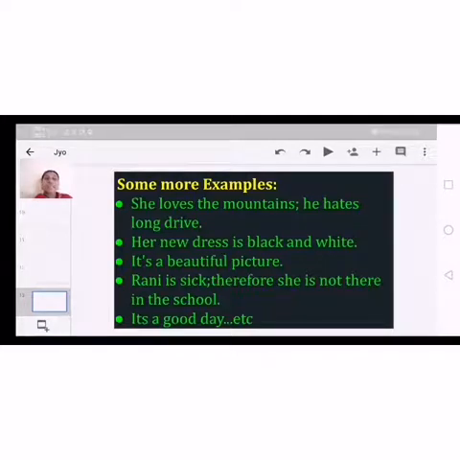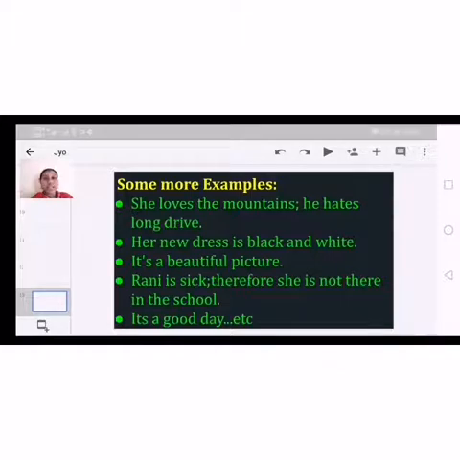Okay, so observe here, by using a semicolon we combine them. She loves the mountains, but she hates long drives. So here I am not using "but", we are just using a semicolon. That shows the difference. Okay, but the total sentence is compound. And next, her new dress is black and white. A simple one, and it's a beautiful picture.